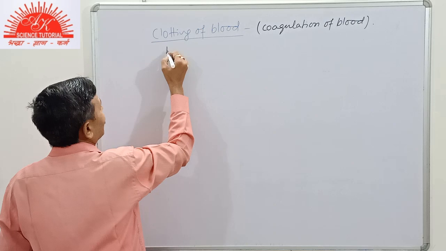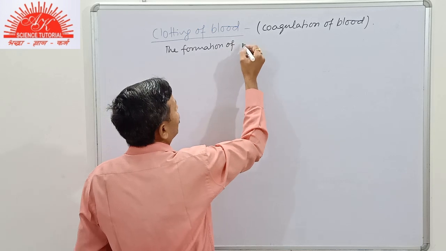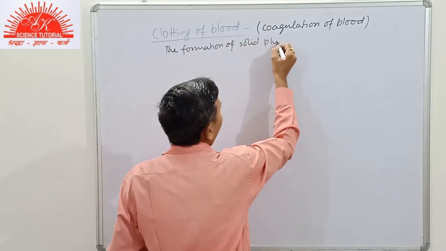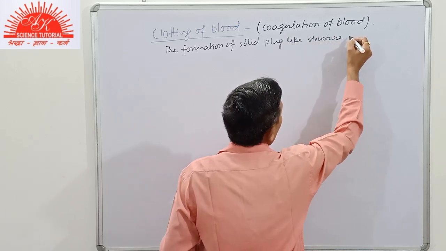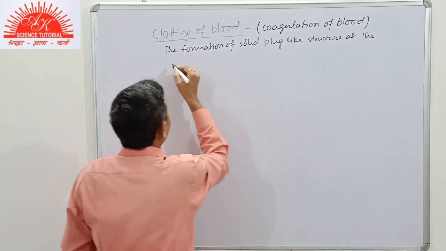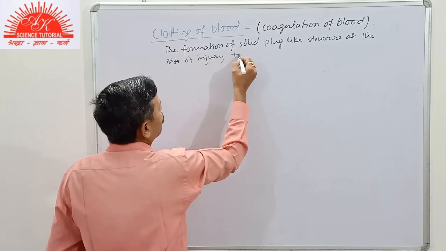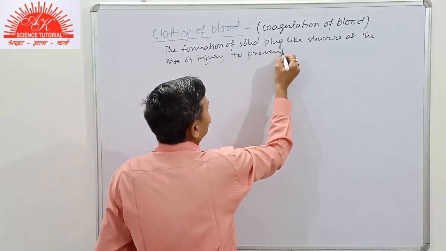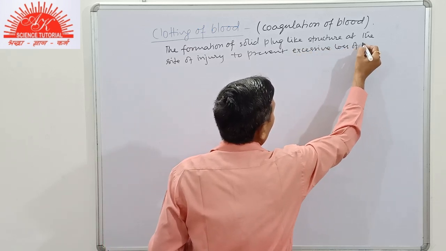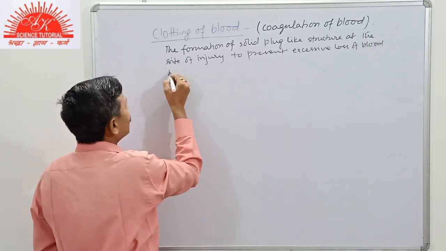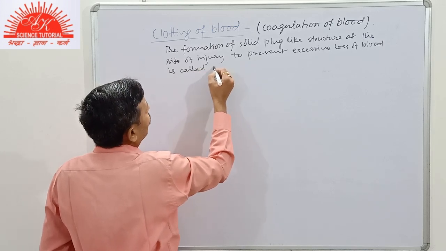Now what is it? The formation of a solid plug-like structure at the site of injury to prevent excessive loss of blood is called clotting of blood or blood clotting.